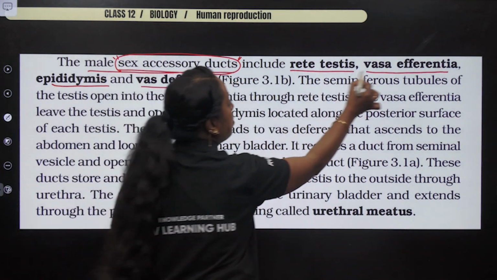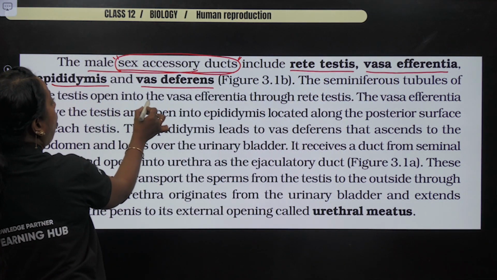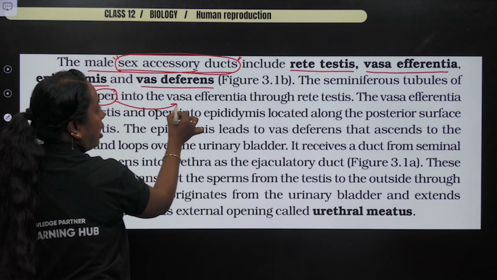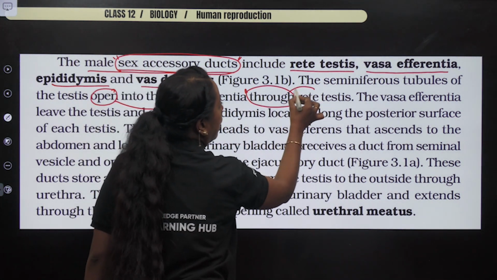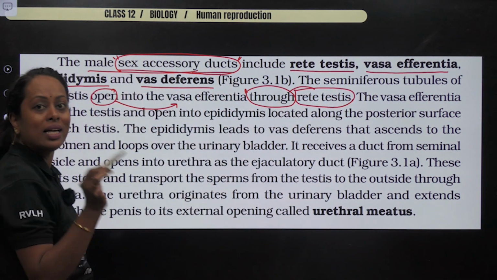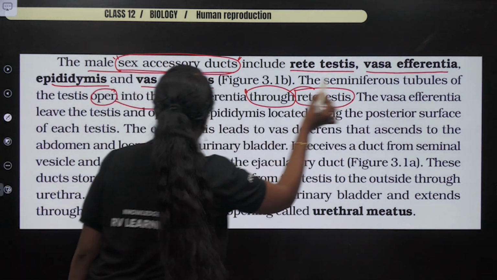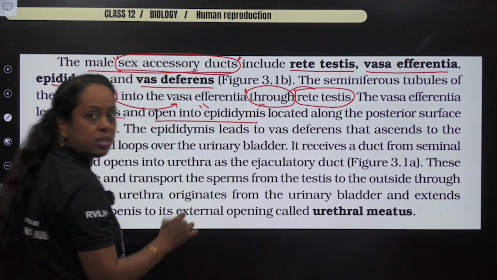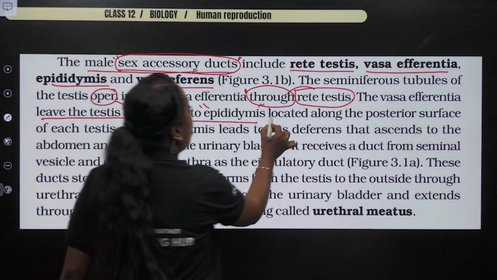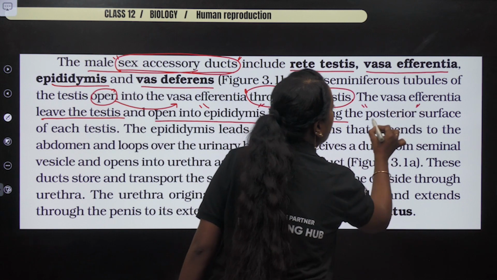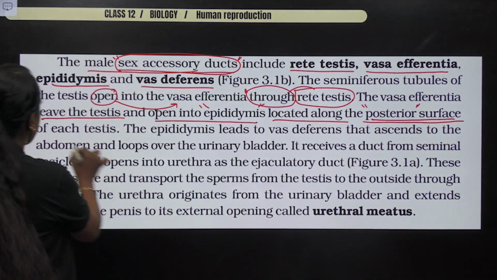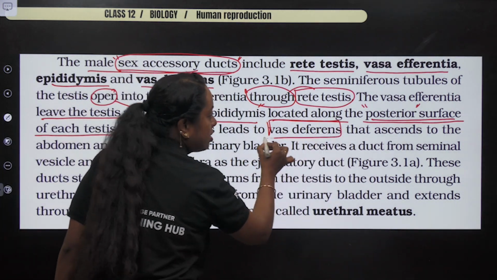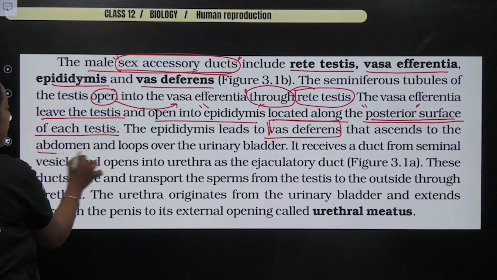Next he says, seminiferous tubules of the testis open into the vasa efferentia through a network-like structure which is called rete testis. Next, vasa efferentia leave the testis and open into the epididymis. Now you need to highlight this point. Located along what region? The posterior surface of each testis. Next, epididymis leads to vas deferens that ascends to the abdomen.